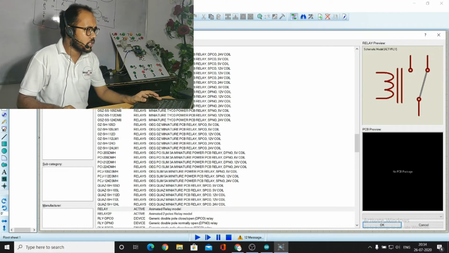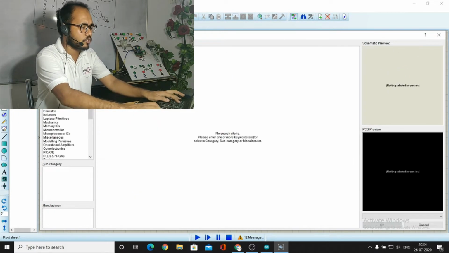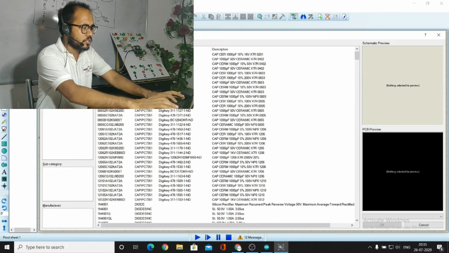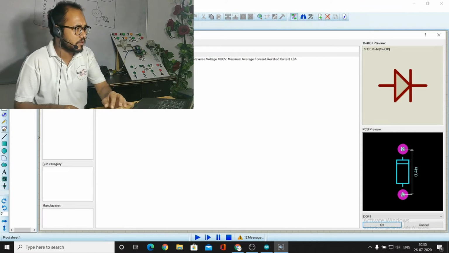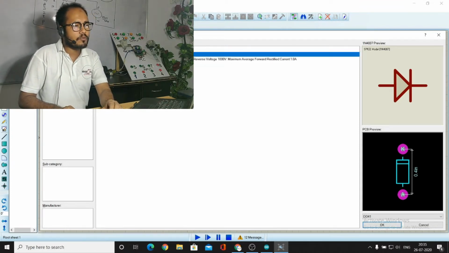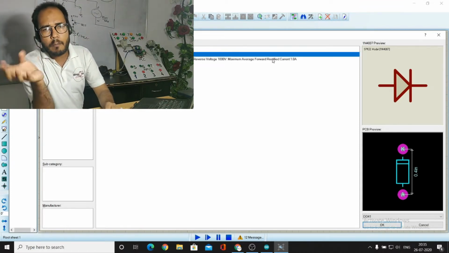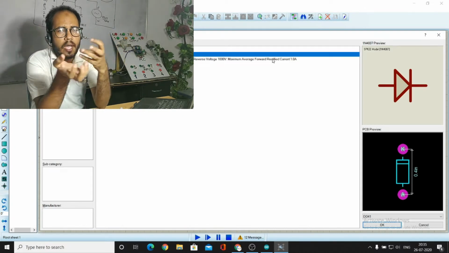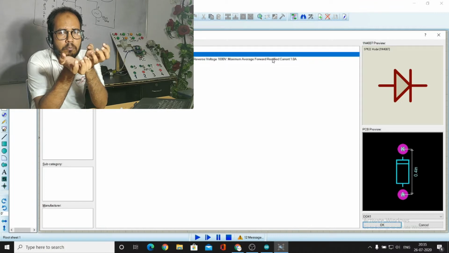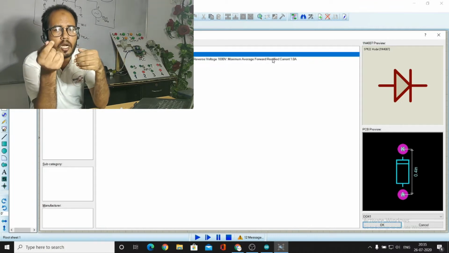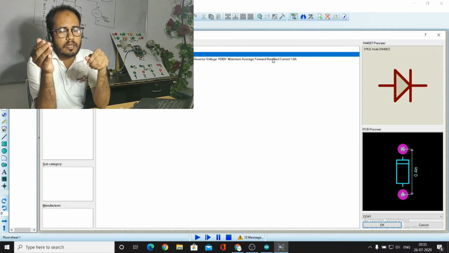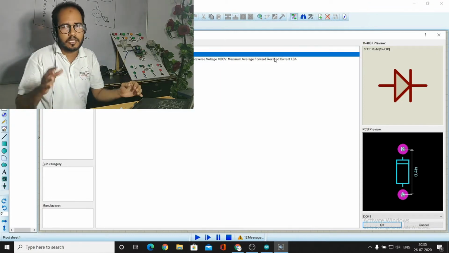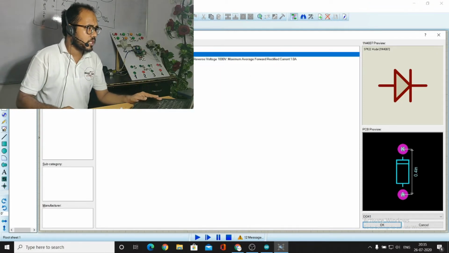We have to select it. Okay, after selecting the relay we require the 1N4007. If someone asks why we are using the 1N4007, we are selecting the 1N4007 to reduce the back EMF inside the coil. When current flows inside the coil, the coil produces a magnetic field, and because of the magnetic field it produces a back EMF. We will discuss the back EMF later in our electrical lectures. Okay, so you could see here we have selected the 1N4007.